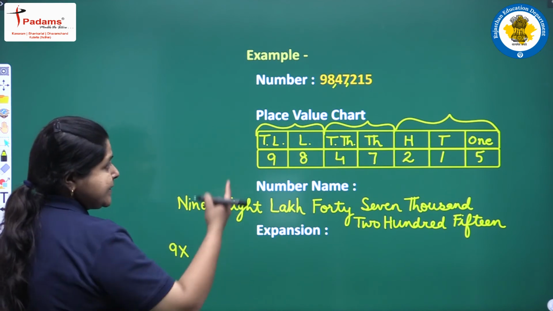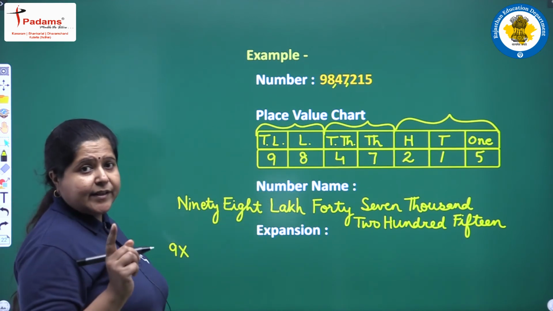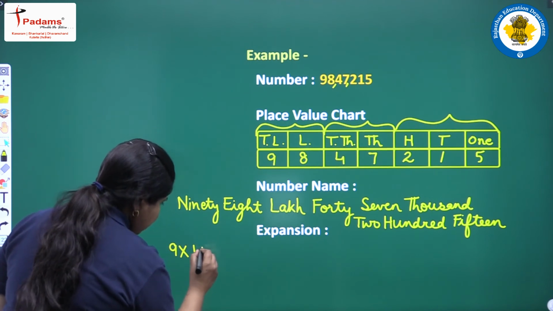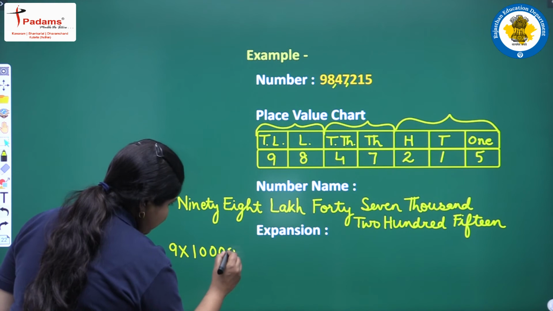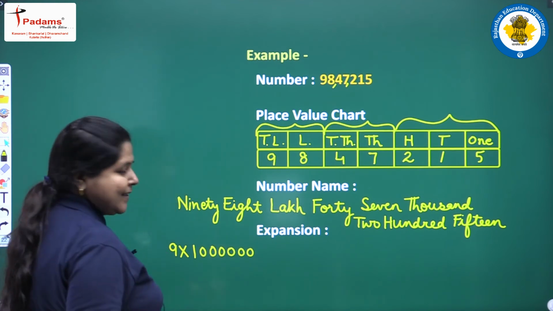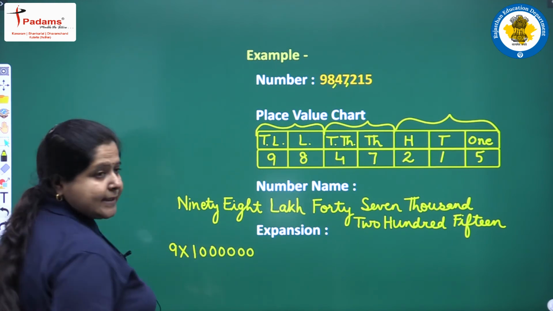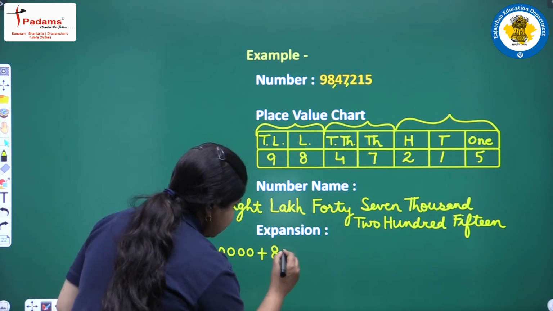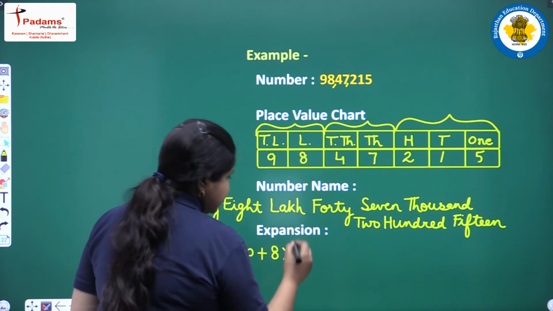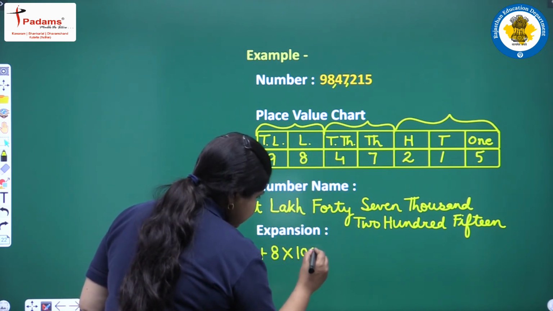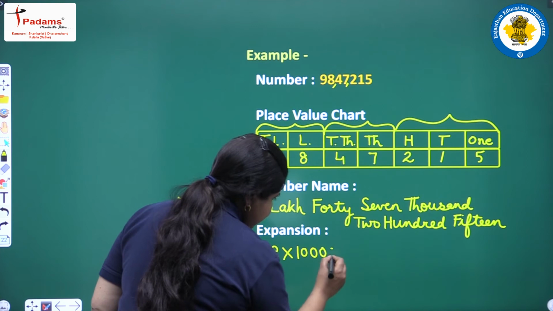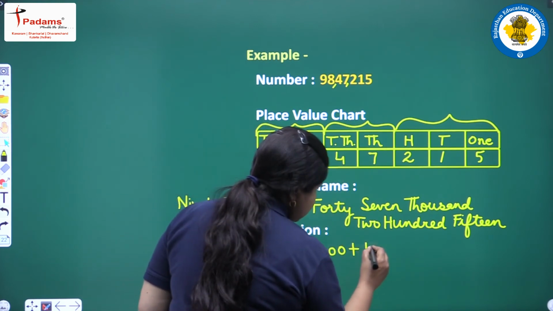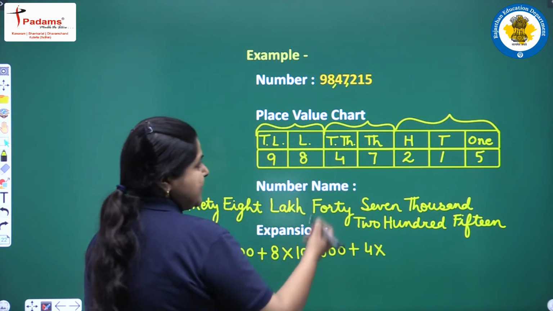Now we write its expanded form starting from the 10 lakh place value, 9 into, how many zeros are there in 10 lakh? Yes, 6 zeros. You should remember this. So, we will have 1, 2, 3, 4, 5, 6. 9 into 10 lakh plus 8 into 1 lakh. There are 5 zeros in 1 lakh. 1, 2, 3, 4, 5 plus then 4 into, it is at 10,000 place value.